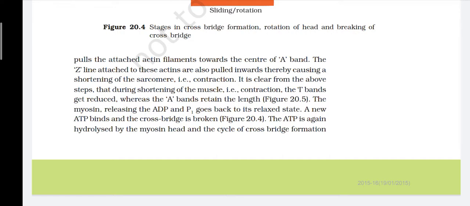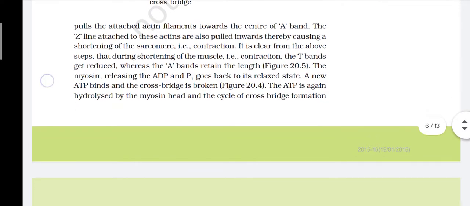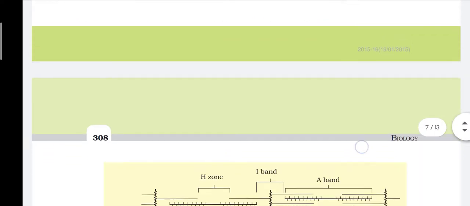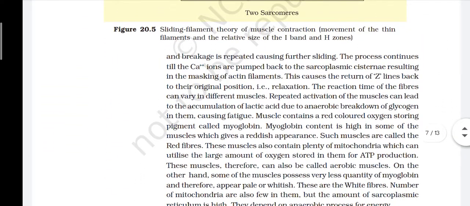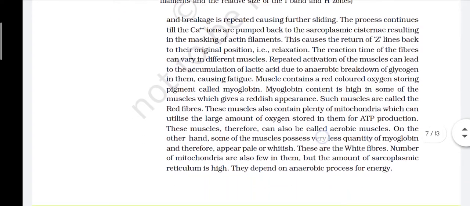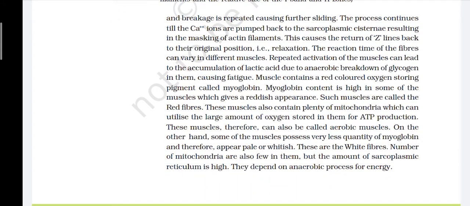The ATP is again hydrolyzed by the myosin head and the cycle of cross bridge formation and breakage is repeated, causing further sliding. The process continues till the Ca++ ions are pumped back to the sarcoplasmic cisternae, resulting in the masking of the actin filaments. This causes the return of the Z lines back to their original position, that is, relaxation.